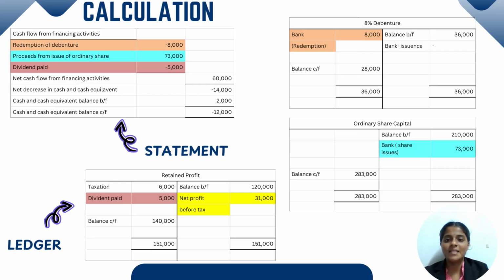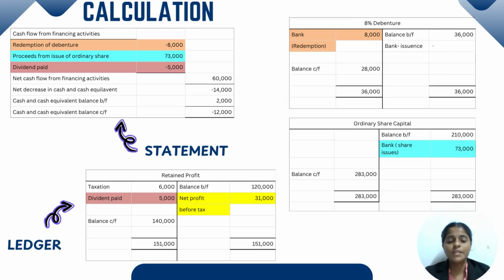Under the financing activities, we have to minus the redemption of debenture. Number two is proceeds from issue of ordinary share. We have to open an ordinary share ledger. Same as the debenture account, we put our balance brought forward on the credit side and balance carried forward on the debit side.